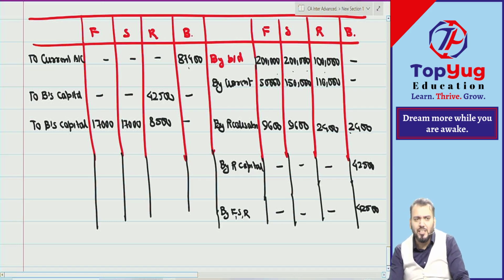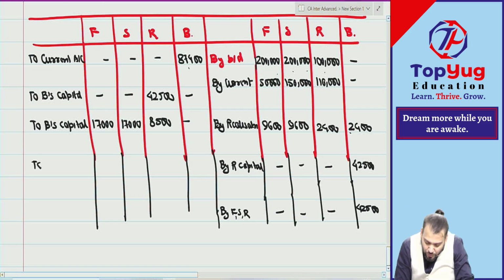Can I say now automatically whatever cash is left will be distributed to FSR in their balances only? So can you give me the balance we write on the cash or bank side?